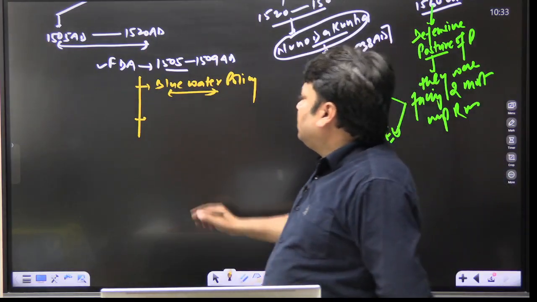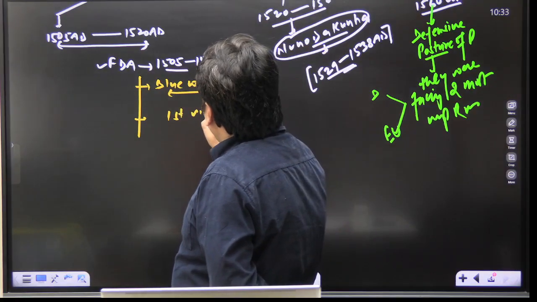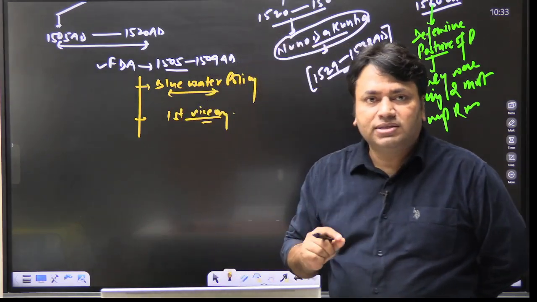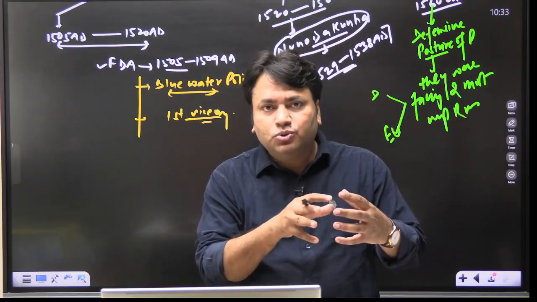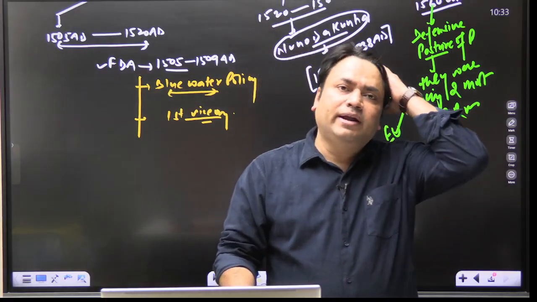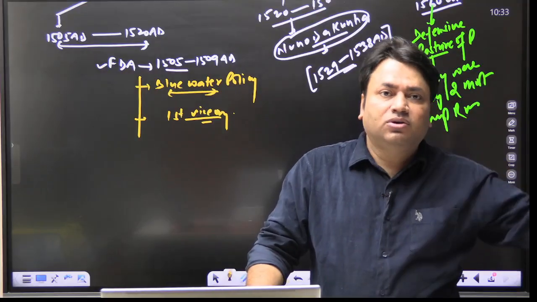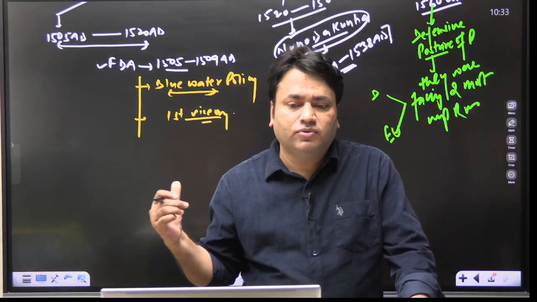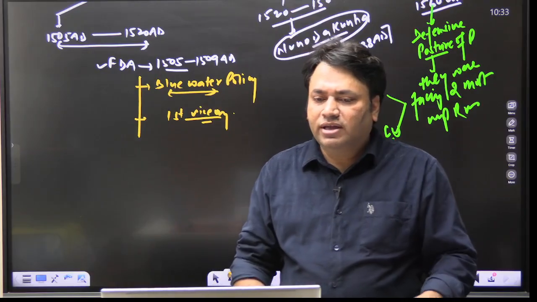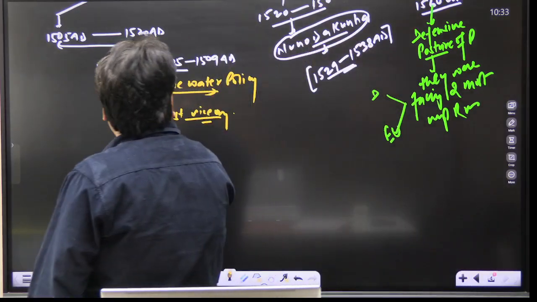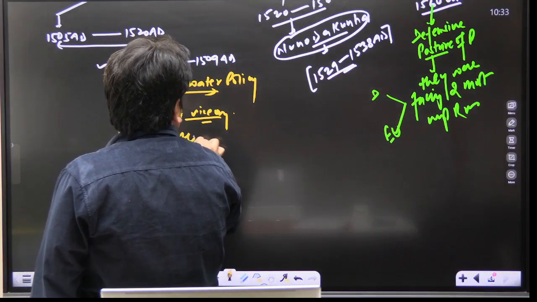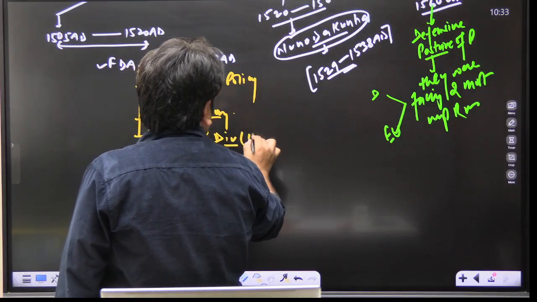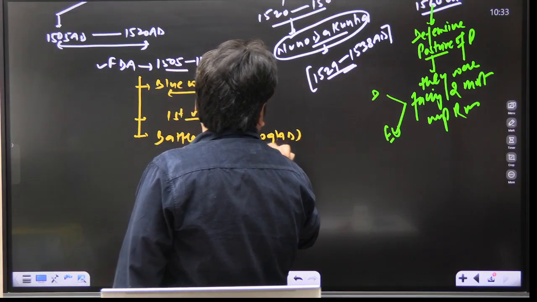And he was also the first viceroy. Right from the beginning, it shows the intention of the Portuguese to control or dominate the trade routes, the passages, or the choke points. He also fought an important battle, the Battle of Diu in 1509 AD.